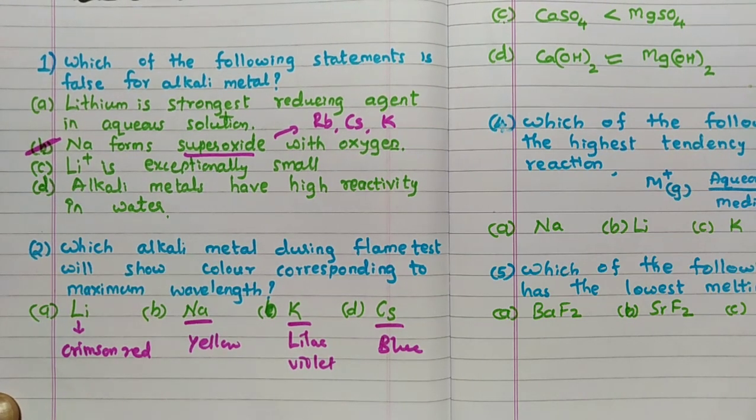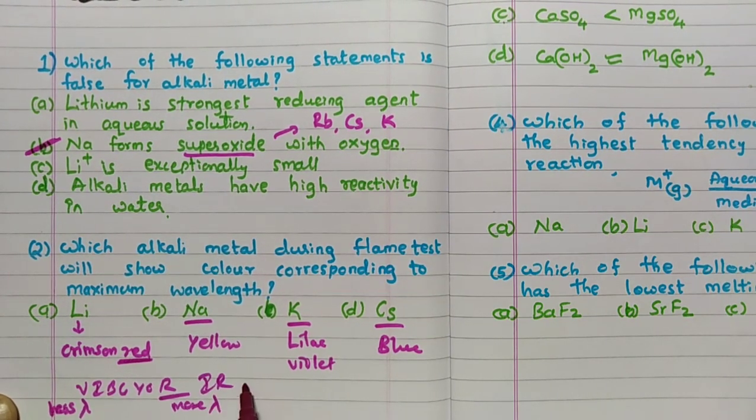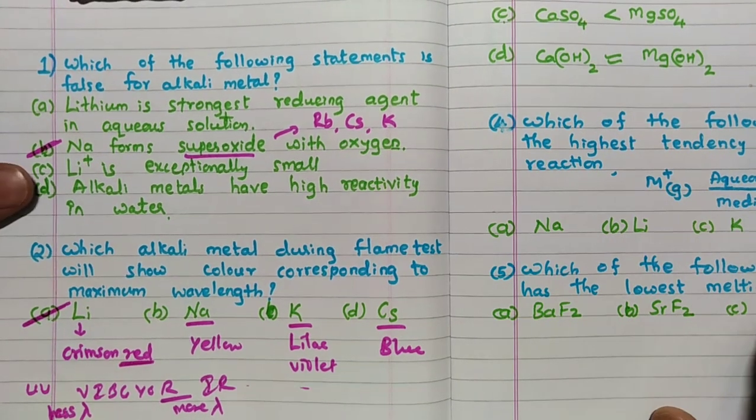Out of these, crimson red is nothing but the red part in the visible region. In VIBGYOR, one end has less wavelength, less lambda, and the other end has more lambda. After red, IR will be there, or microwave, radio. Before violet, ultraviolet will be there. Ultraviolet has less wavelength and more energy, while IR has more wavelength and less energy. Hence, the answer for this question is lithium, A.